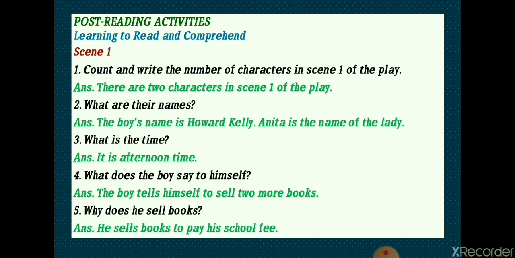Number 5. Why does he sell books? What was the need? We know that he sells books to pay his school fee because he cannot pay his school fee. For that, he had to work hard. And what was that hard work? That was selling books from door to door. He sells books to pay his school fee.